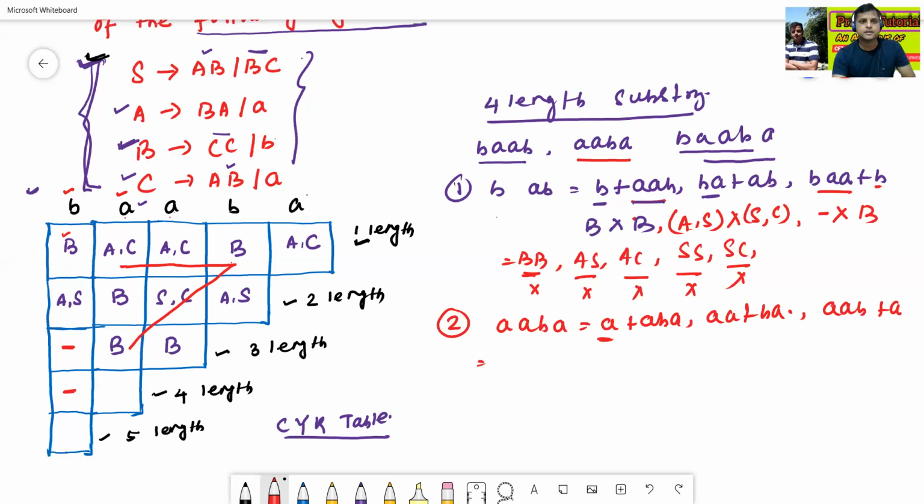A means SC. Cross product. How to get ABA? In this way. We just start from here. See, A, B, then A means it is nothing but B.